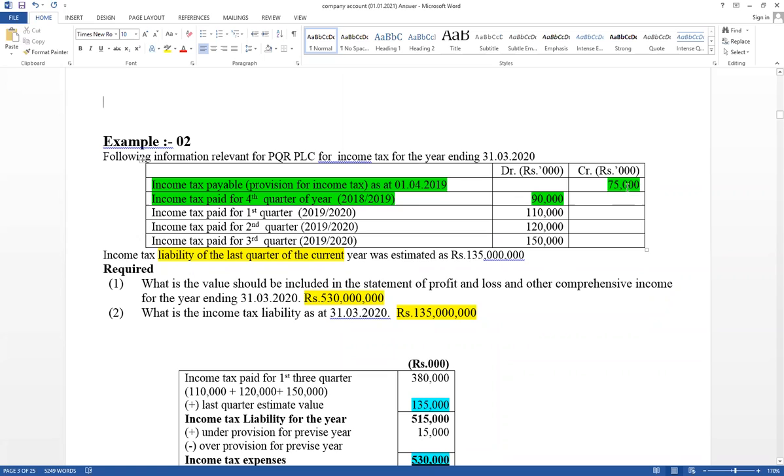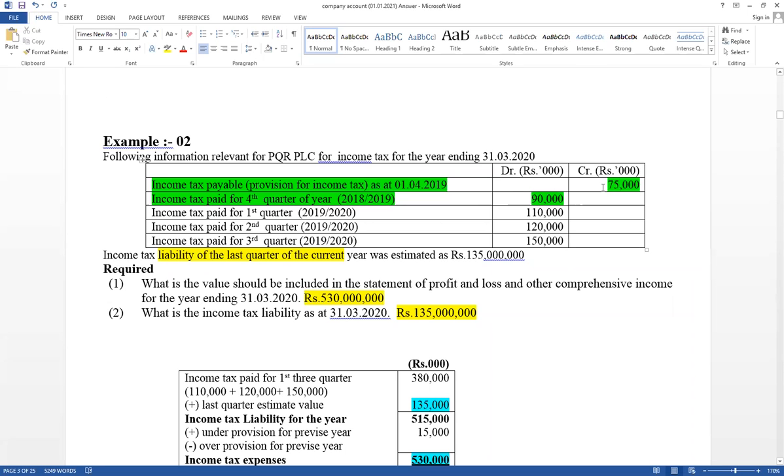Then previous gap. Actually paid for that equal 90,000. Cash account credit, tax account debit. This value paid this year first quarter, but paid for last year last quarter.